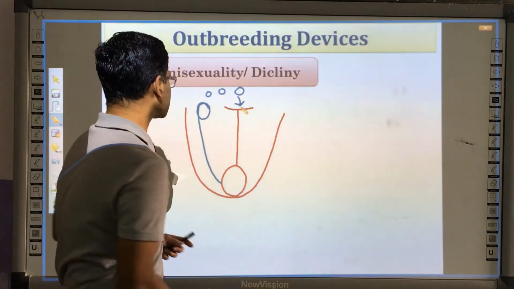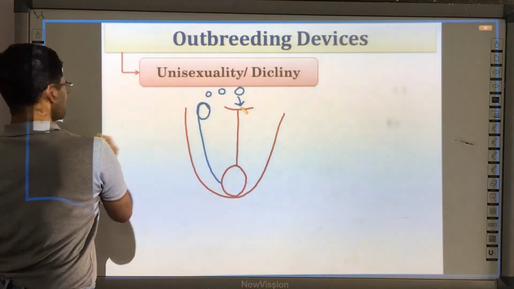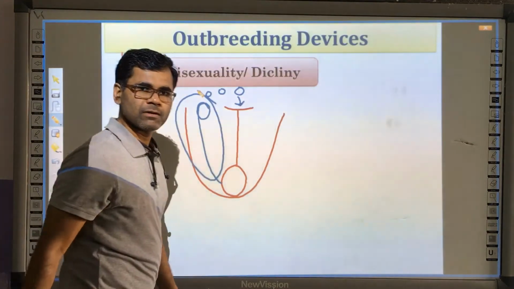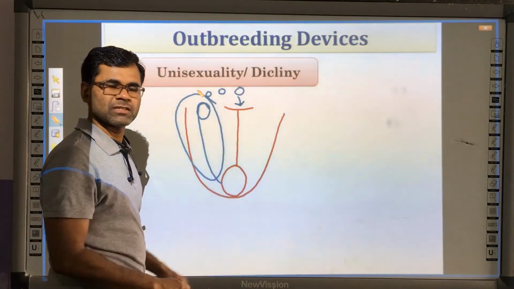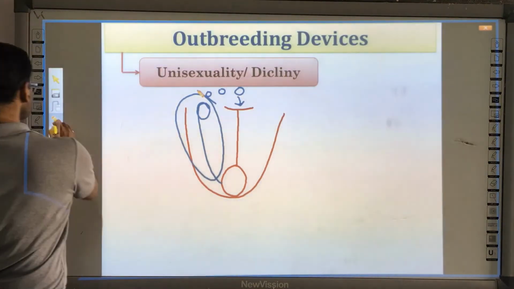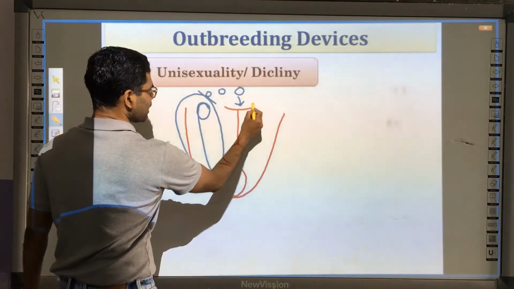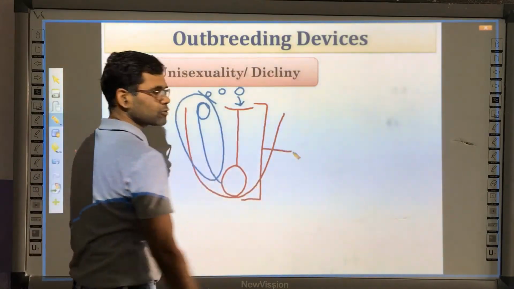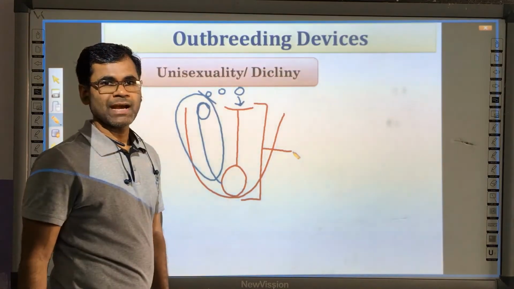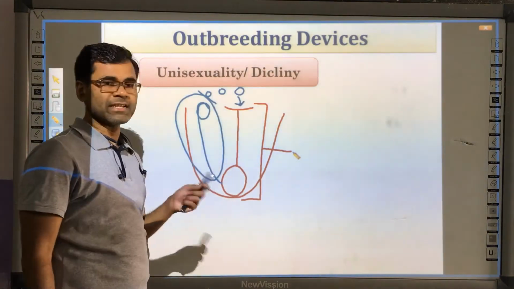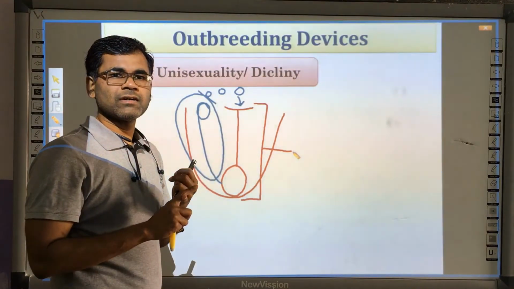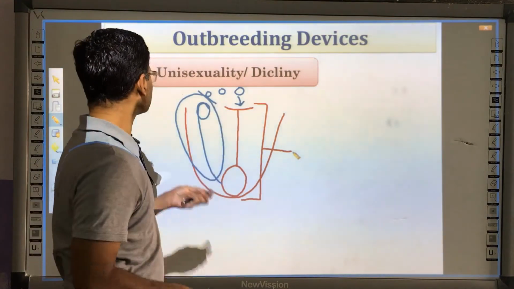So either the anther, or the male androecium, gets suppressed and is not able to produce pollen grain, or the stigma or pistil gets suppressed and is not able to accept the pollen grain. That's why it is called declining. That is, it declines one of its sex organs, either male or female.